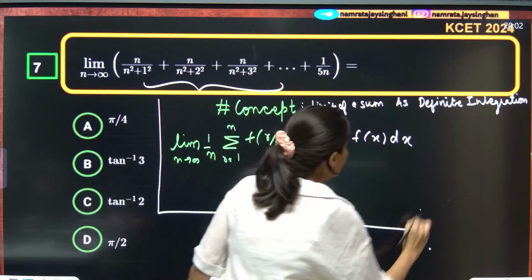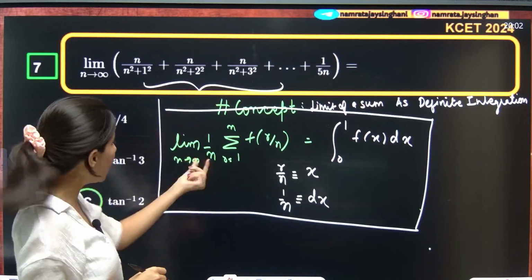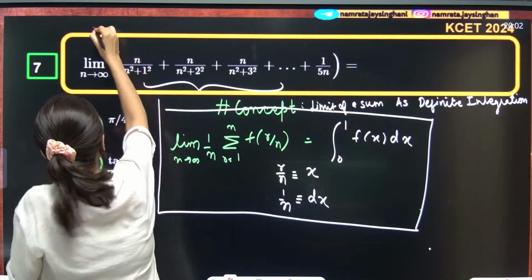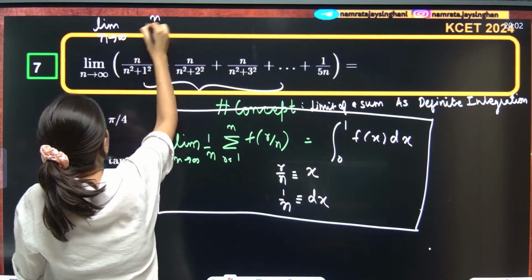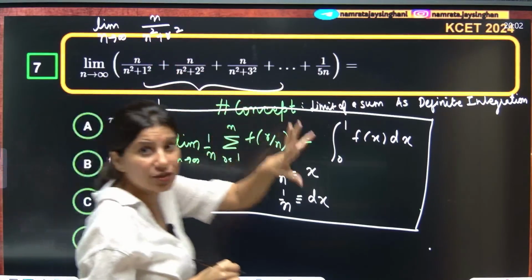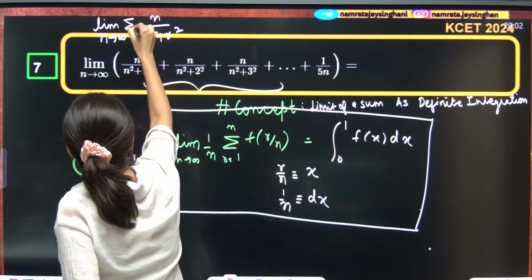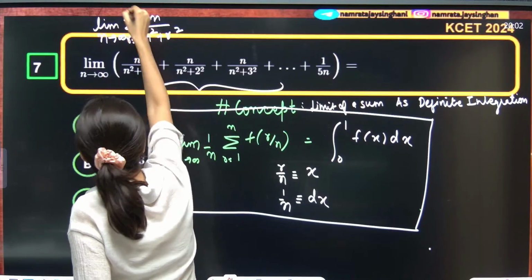Now let us understand this. Let us take 1 by n common and first create this format. This is limit n tends to infinity, and the general term is n upon n square plus r square, with a sigma of r starting from 1.